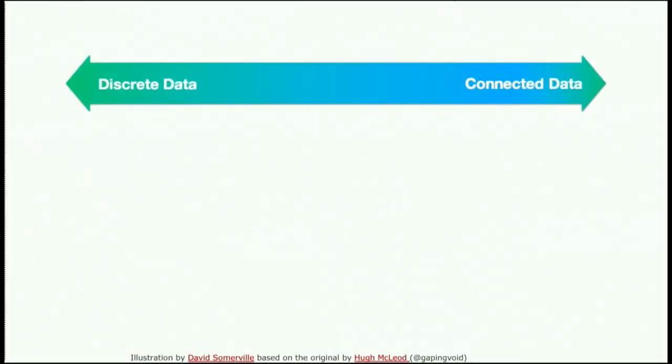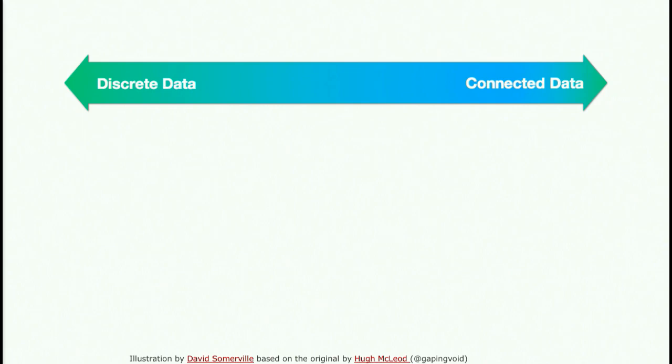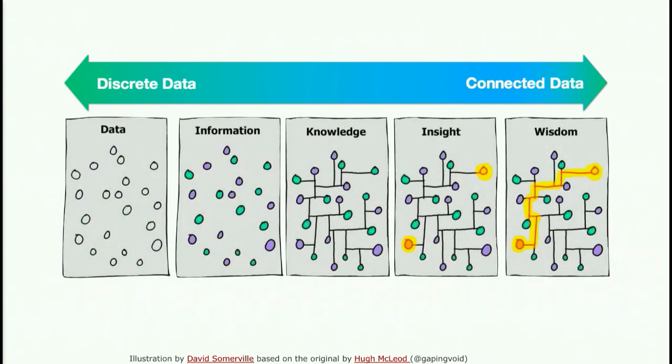And there's a cartoon I came across a few years ago where you actually apply that to what we're doing here today. If you map on one end data that's more discrete, less about the connections and more about the individual data points, and at the far right side your connected data, then you can map out a journey, let's say a maturity model, where at the far left you have data, and you're just doing store and retrieve.